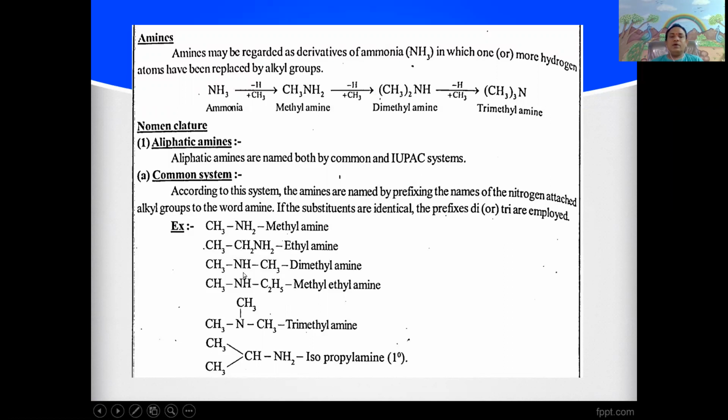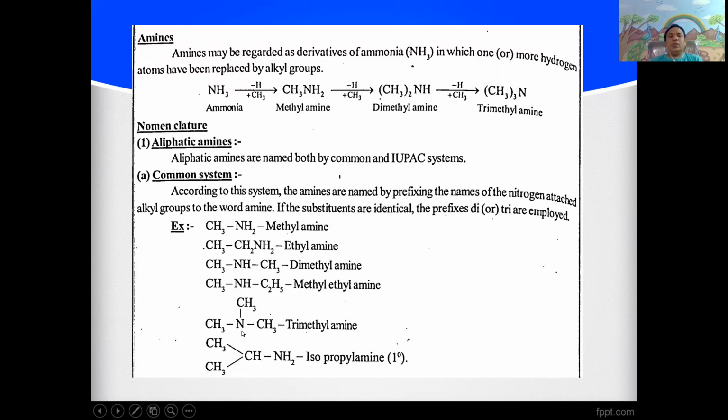Similarly, if in the ammonia two hydrogen atoms are replaced by two methyl groups, then it is called dimethylamine, or it can also be said N-methyl methylamine. Similarly, one hydrogen is replaced by a methyl group and another hydrogen by an ethyl group. Then the name of this compound is methyl ethyl amine.